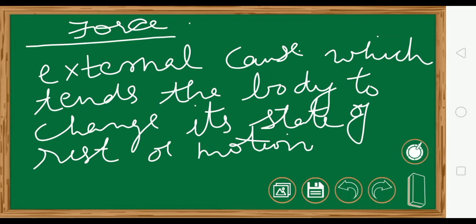Okay, till now we saw force is either a push or a pull, but force is that external cause which tends the body to either change its state of rest or of motion.